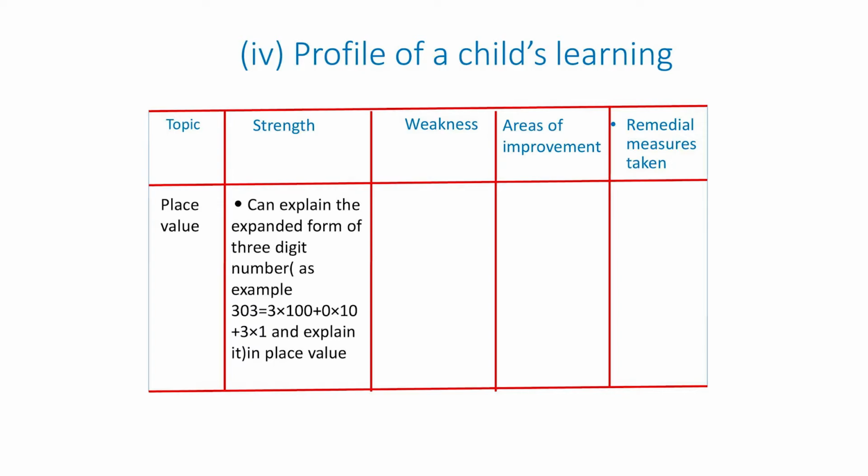Fourth column is the area of the improvement, and fifth column, remedial measures taken. Concept of place value needs to be cleared while doing division. I will try to help the learner to understand in the case of division.